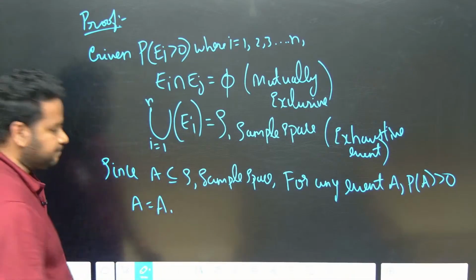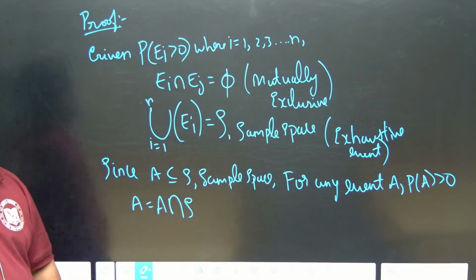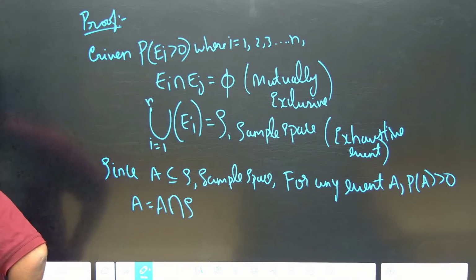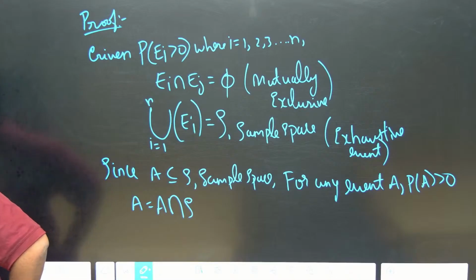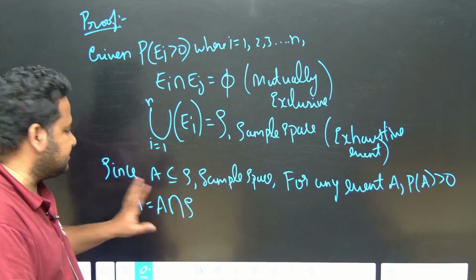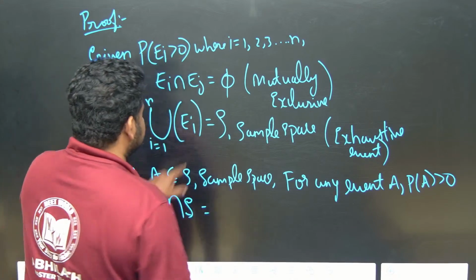A will be equal to A intersection S, or what is it? I should write A intersection S or A union S, what is it that we have to write? A union S or A intersection S. So A will be equal to A intersection S. But what is this S? So S is nothing but what?